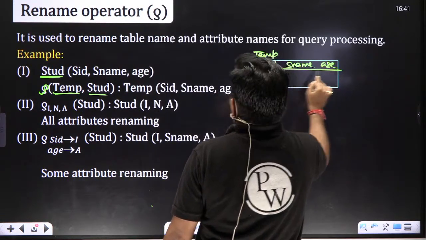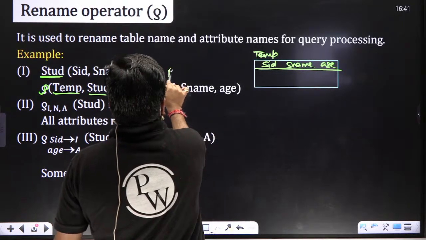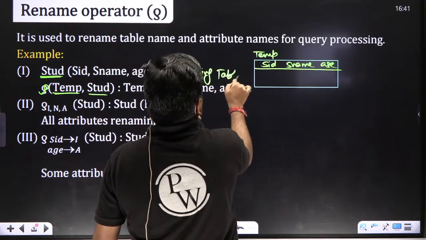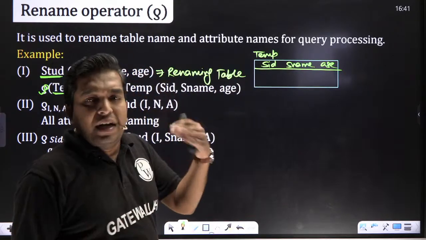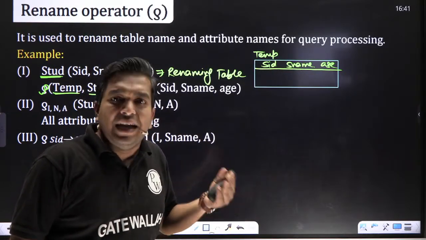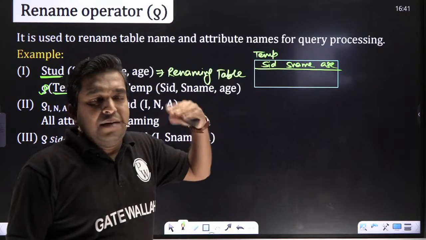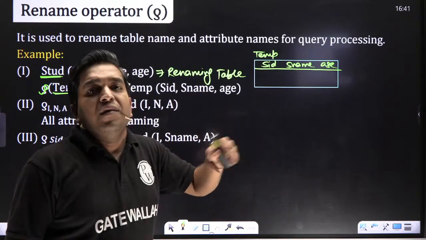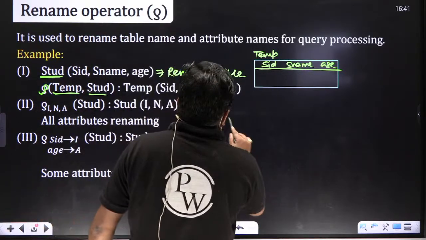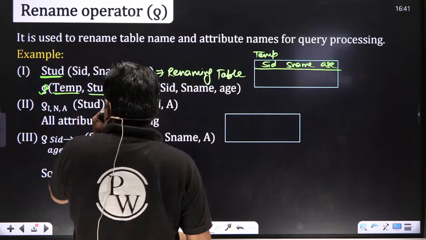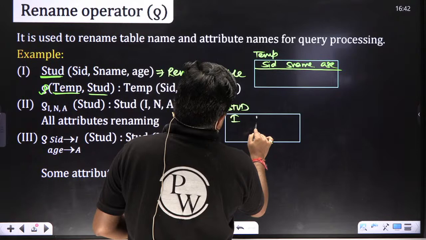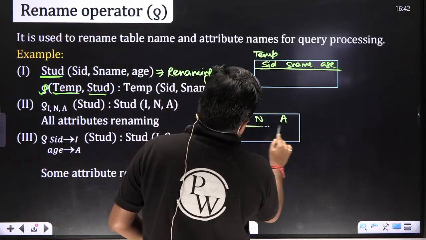This is the meaning of renaming the table. Renaming a table is very simple. It is used when we are using the same table again and again, when at least two products are required, at least three, and if you want to use the same table in future, then you can use renaming. Okay, here the table name will remain the same, student, but the attributes are denoted as I and A: ID, name and age.